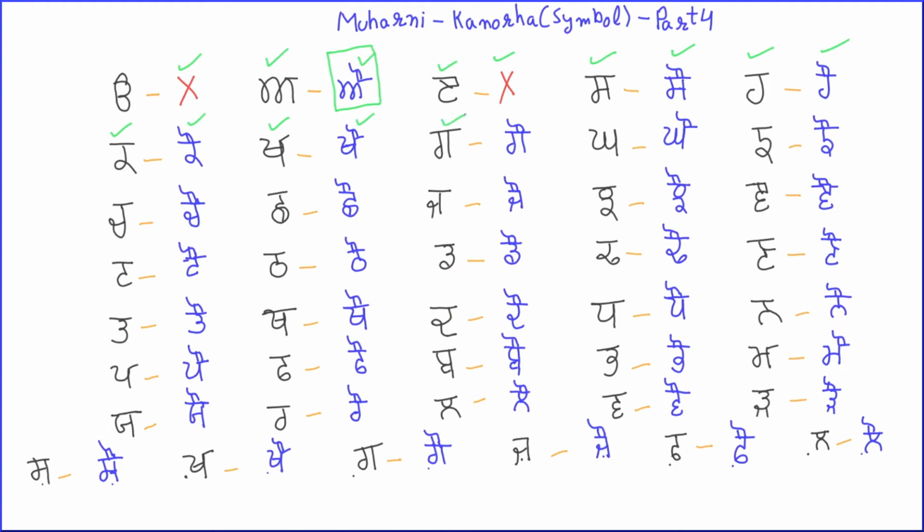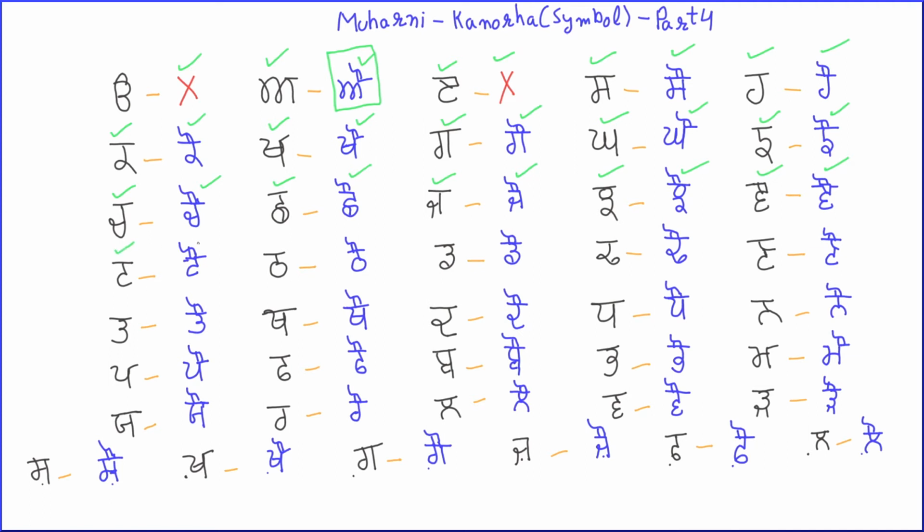Gagga, Ga, Ga. Kagga, Ka, Ka. Nganga, Nga, Nga. Chacha, Cha, Cha. Jajja, Ja, Ja. Chajja, Cha, Cha. Yanya, Ya, Ya.